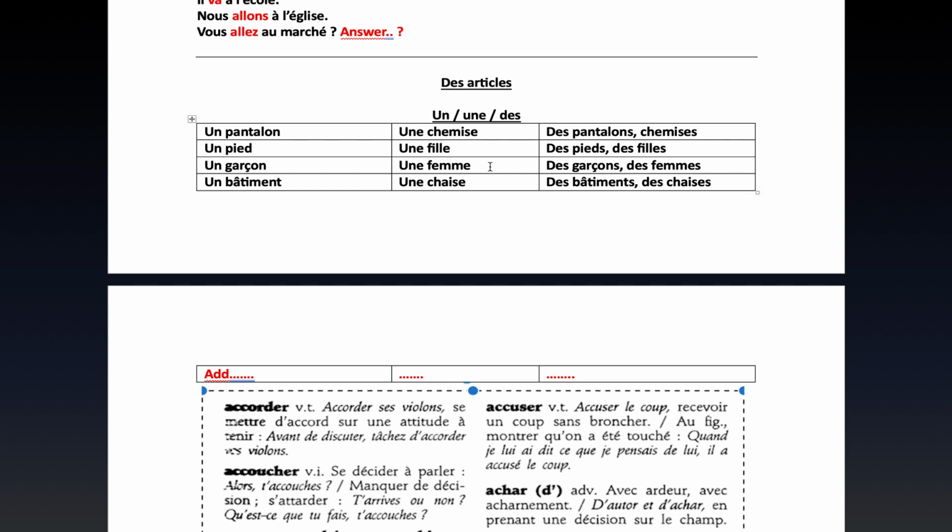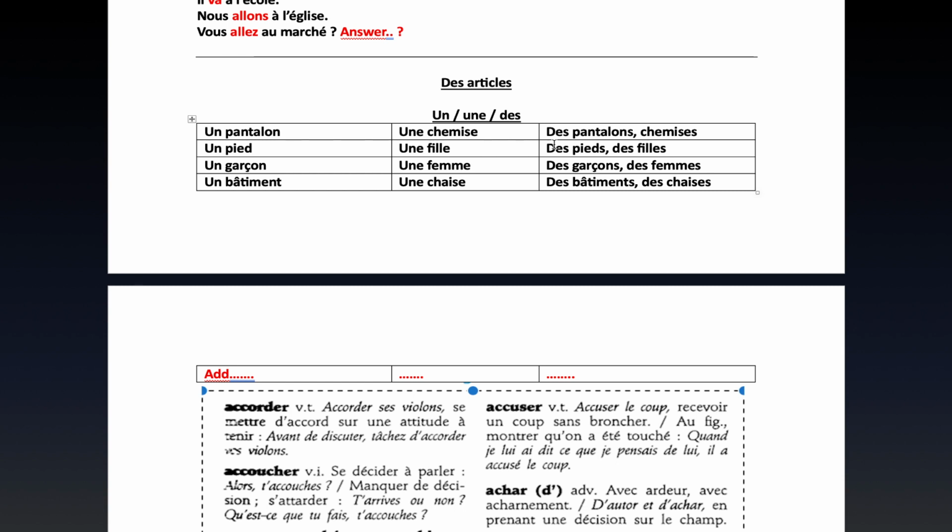Une femme would mean a woman, and could also mean a wife. Une chaise means a chair. So you can see from these examples, there is a mixture of living things and non-living things, and they are all either masculine or feminine.